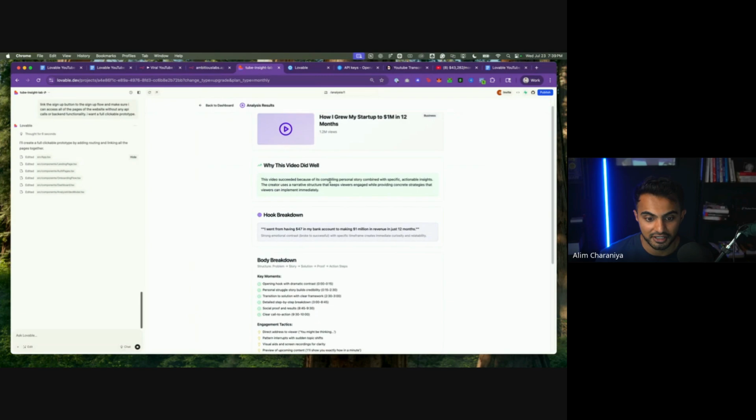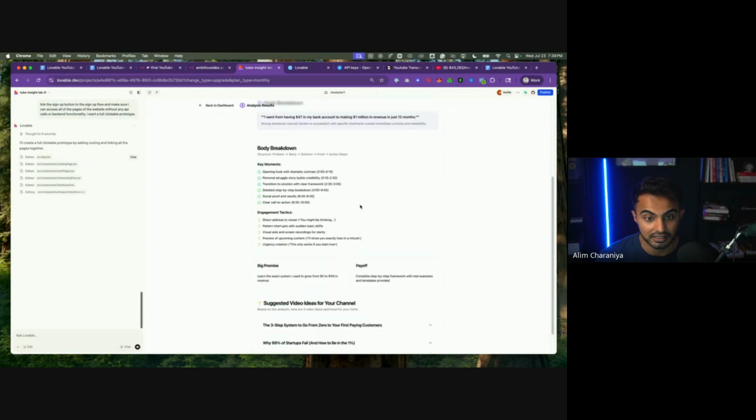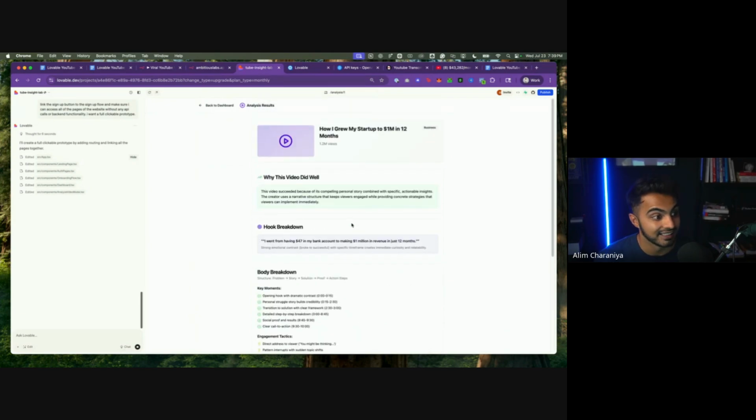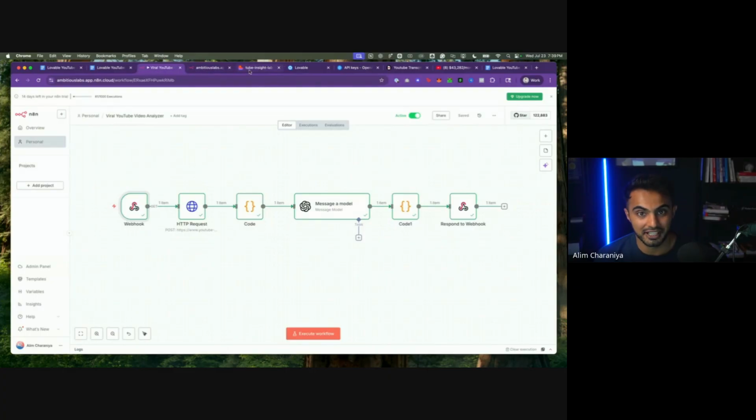So I can click on that analysis and I see everything that was included in my JSON. This is actually sick. This is the first time that I'm seeing this generate. I'm doing it right in front of you. And I think we have all the UI that we need. Keep in mind, all of this UI looks super valuable, right? There's a lot of value that's being given to the end user, but it's only one API. It's just my one viral YouTube Analyzer API.